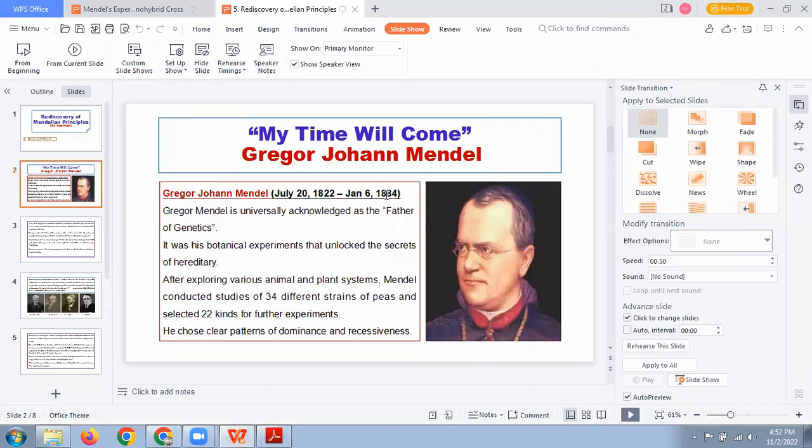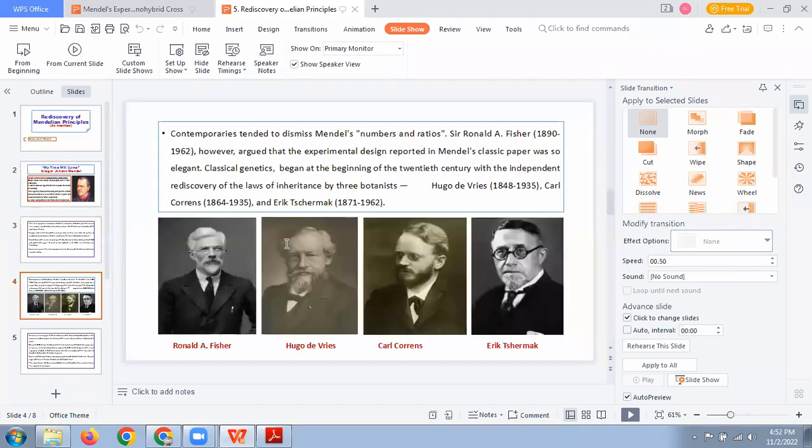Later, Gregor Mendel actually died in 1884, after publishing his work in 1865.